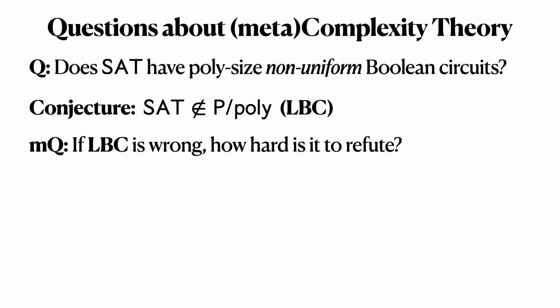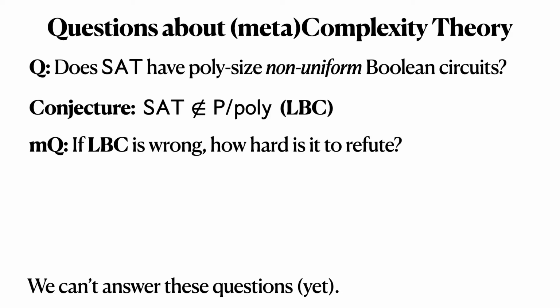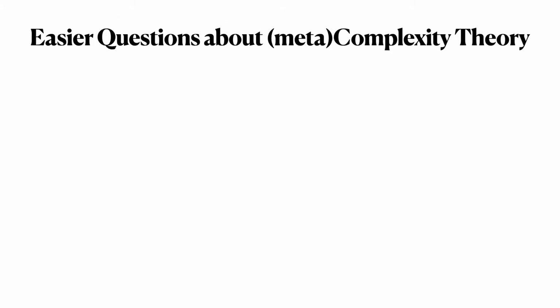A meta question about this conjecture and the problem itself is, if that lower bound conjecture is wrong, how hard will it be to refute that? And note that we want a formal answer to this question, not just that people have tried very hard for a long time to build efficient SAT circuits. We can't answer these questions yet. If we could, the title of the paper would be different. So let's pass to some easier questions about meta-complexity theory.